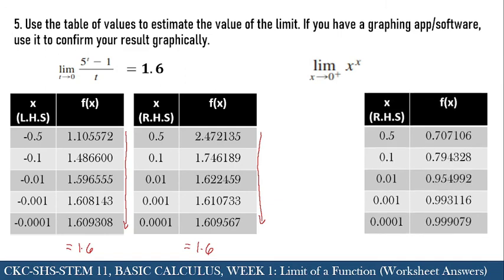As you can see, the function, starting from 0.707106, is also approaching a certain value, which is 1. Therefore, we can say that the right-hand limit of x^x as x approaches 0 is equal to 1.